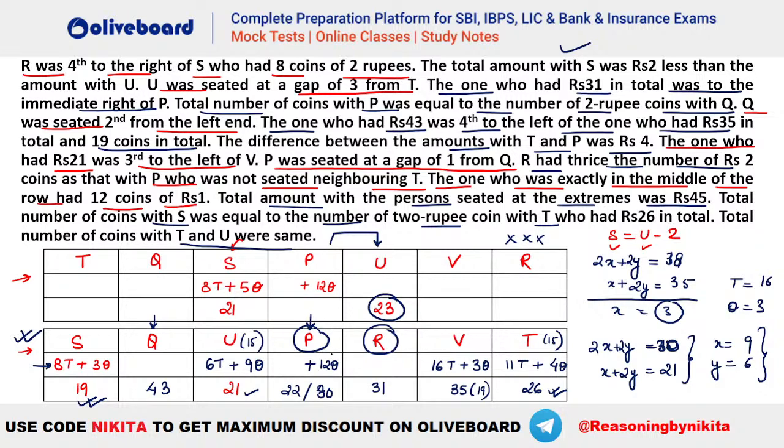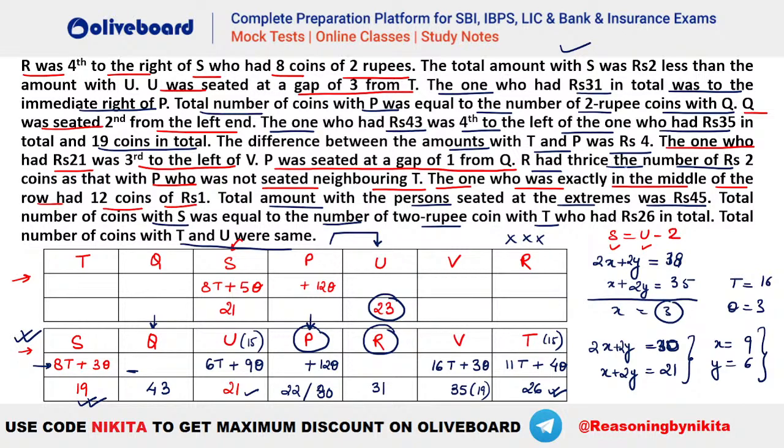It has to be equal to the number of 2 rupee coins with Q. So whatever is here, that is 2 rupee coin, it should be the total number of coins with P here. Okay, we'll check that later. Q was seated second from the left, done. The one who had 43 was fourth to the left of 35 and had 19 coins in total, that is done. The difference between T and P is 4. Okay, we have seen that. The one who was 21 is third to the left of V, done. P was seated at a gap of 1 from Q, ये भी कर चुके हैं हम, है ना?